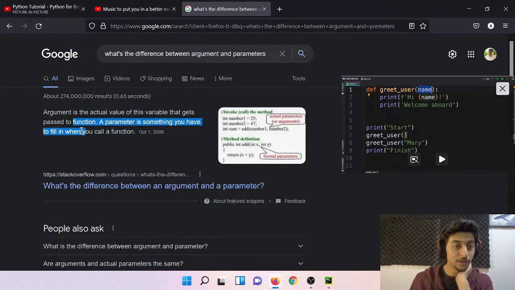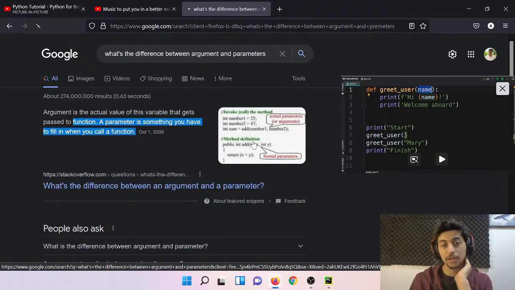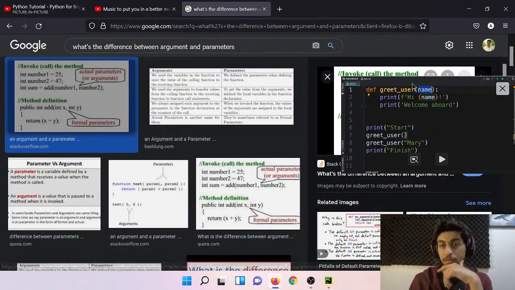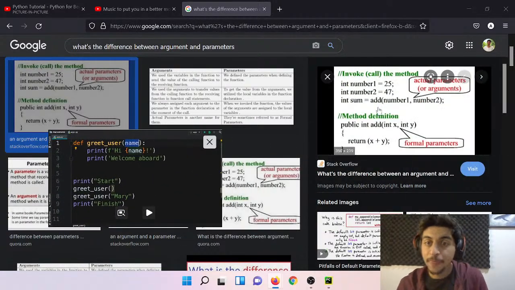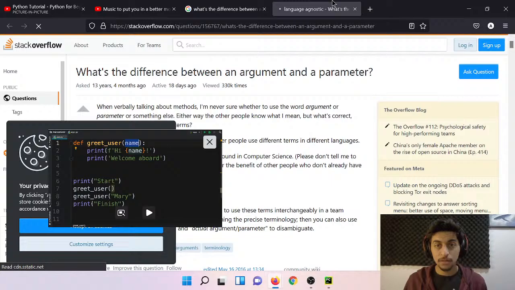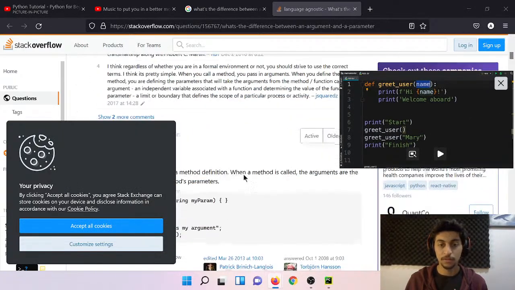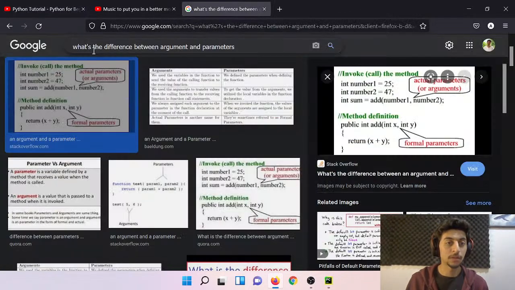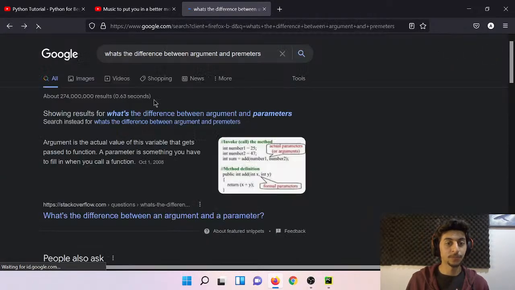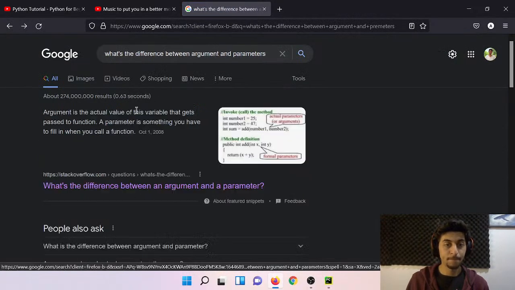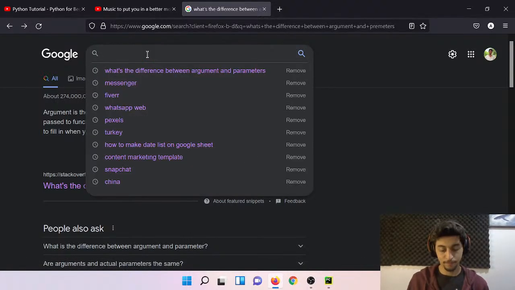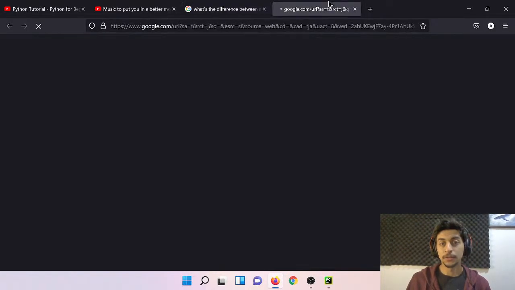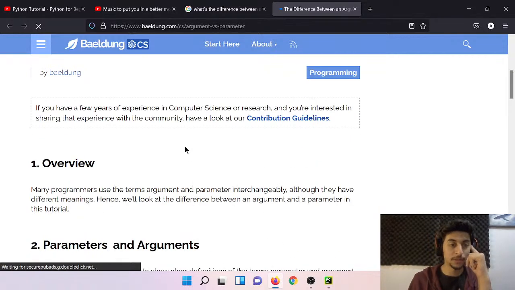Parameter is something you have to fill in when you call a function. Let's see this. Can it be bigger a little bit? No, can't. No, this is not what I'm looking for. Just go back. Difference between arguments and parameters.